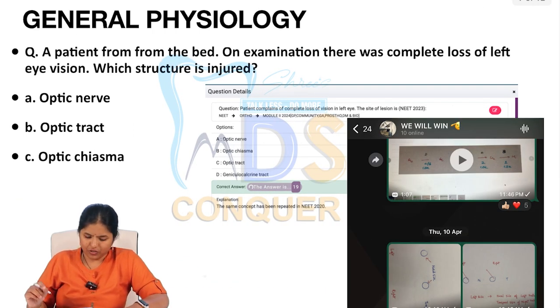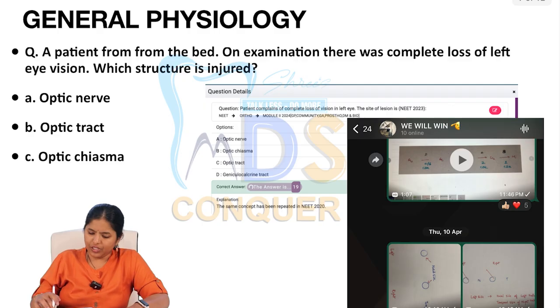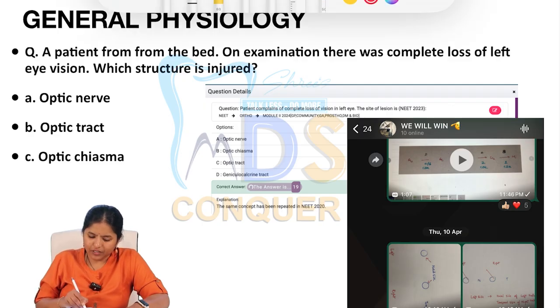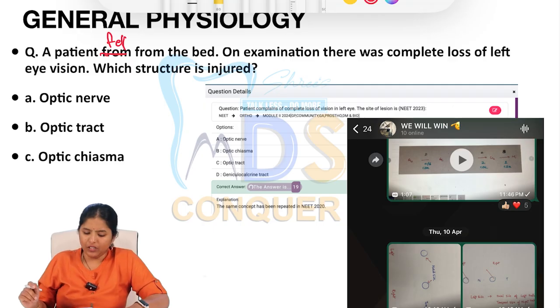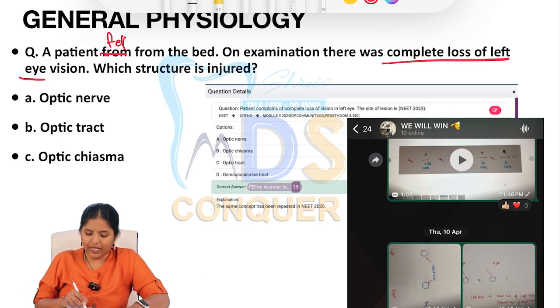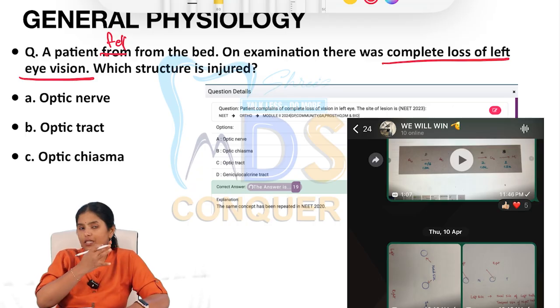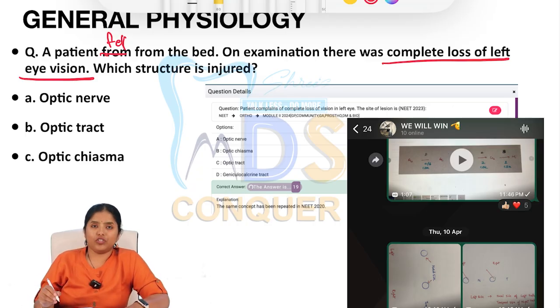Let's go to a few questions from physiology. A patient fell from the bed. On examination, there was complete loss of left eye vision, one eye vision is completely lost. Which structure is involved?